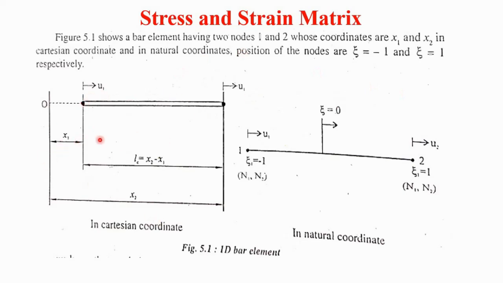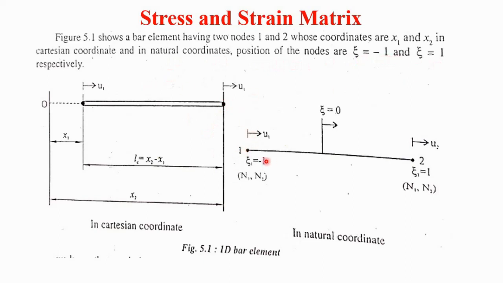And in natural coordinates, the positions of the nodes are zeta equals -1 and zeta equals +1 respectively.